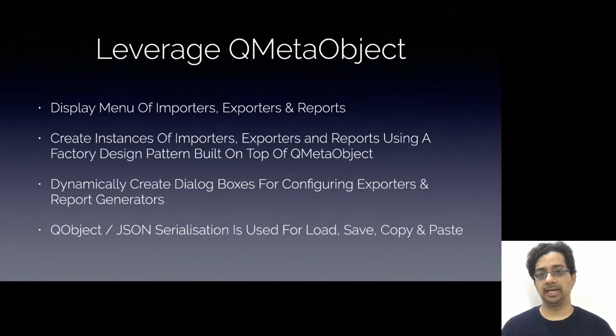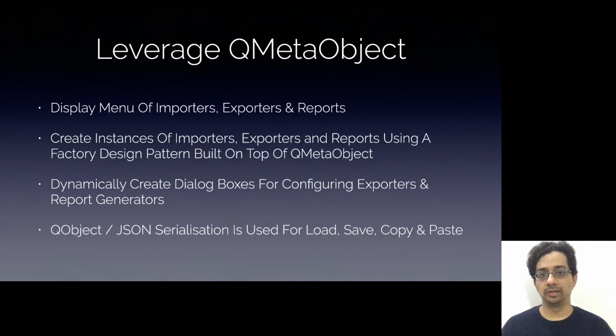To sum up, in Scrite, we make use of the MetaObject system for displaying menus from enumerations and from factories. We use the MetaObject system to implement the factory functionality itself, and we also use the MetaObject system to dynamically construct configuration dialog boxes for exporters and report generators, and we use it to serialize QObjects to JSON, which we then use to provide functionality like load, save, copy, and paste.